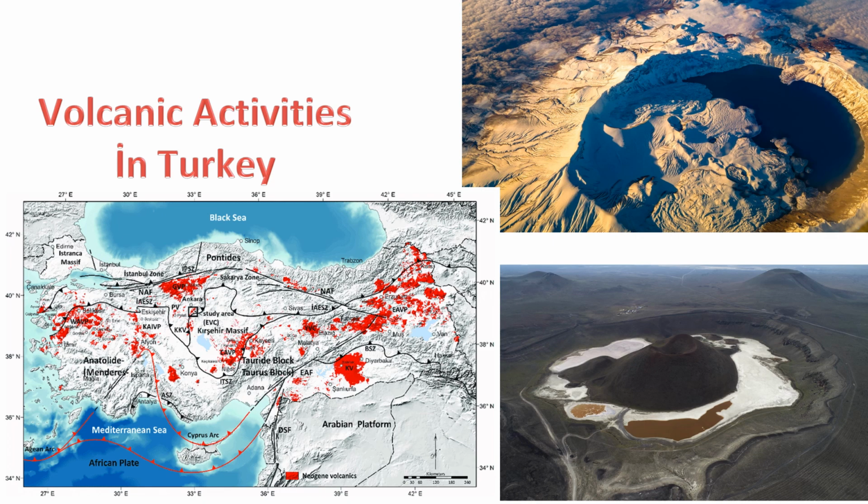6. Karapınar Geothermal Fields. Located in central Turkey, the Karapınar geothermal fields demonstrate geothermal activity associated with the presence of hot springs and geysers. Geothermal energy is harnessed for power generation in this region. 7. Nemrut Caldera. The Nemrut Caldera, located in the eastern part of Turkey, is associated with volcanic activity. The caldera contains a lake, and the region is seismically active.